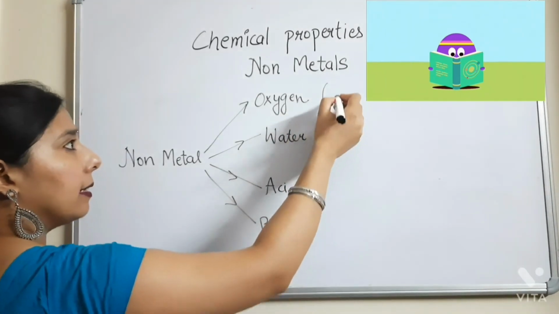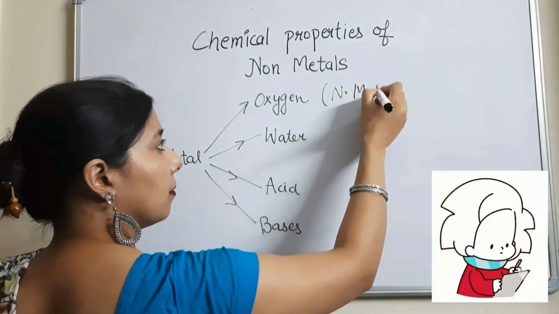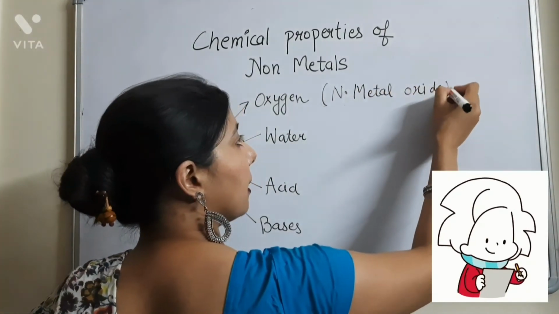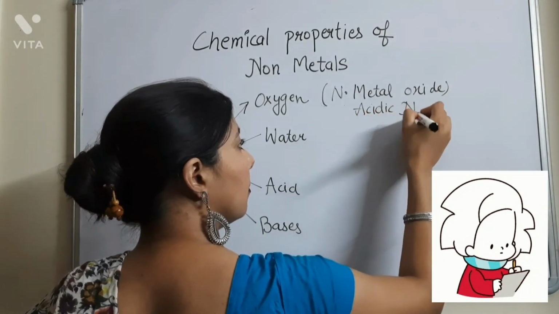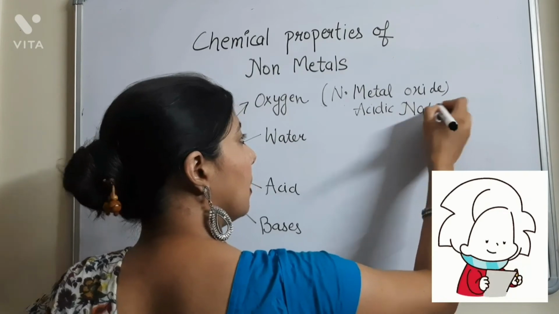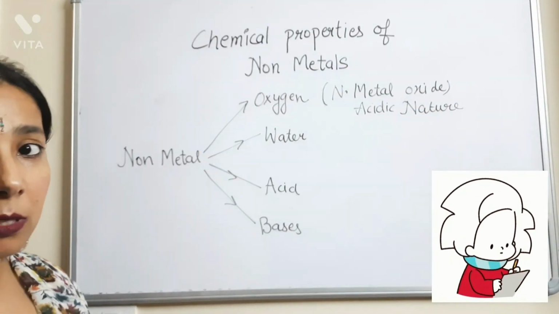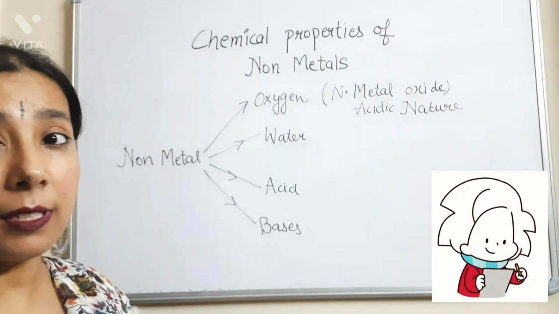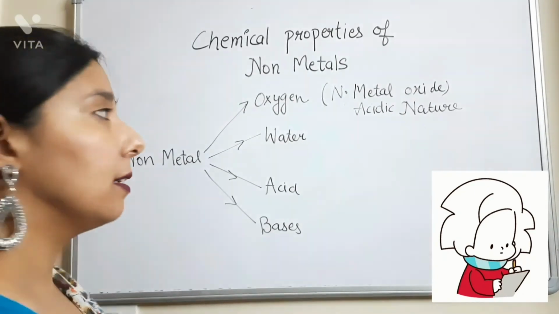So with oxygen it gives what? It gives non-metal oxide, and this non-metal oxide is of acidic nature. Please make this flowchart in your notebook also. I can't pause this video for long, so you can pause it from your end and make your notes and prepare your notes very well for the final revision during the exams.